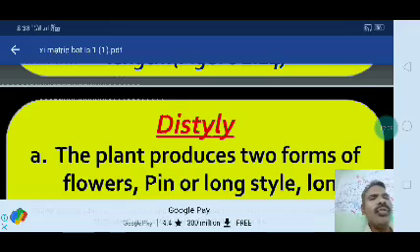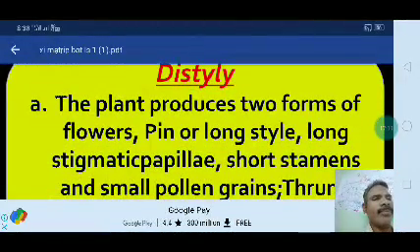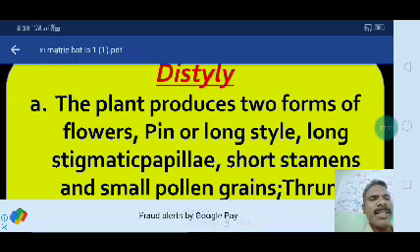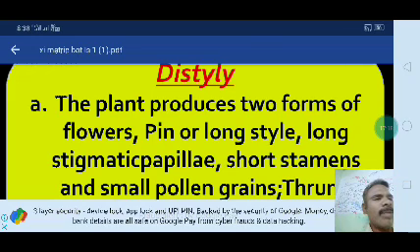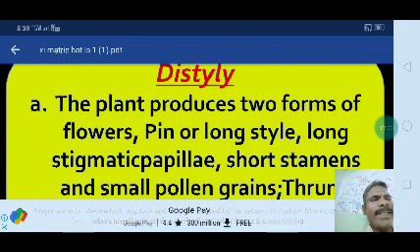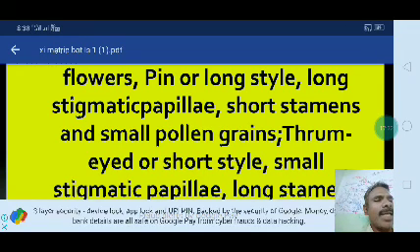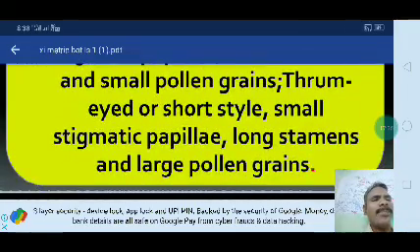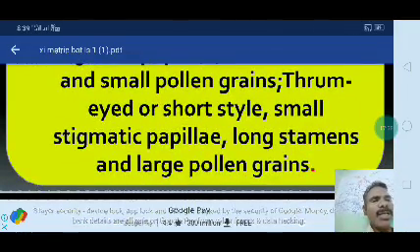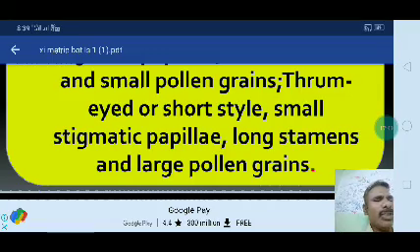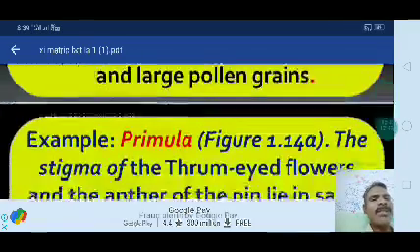Distyly: the plant produces 2 forms of flowers. One type is pin or long style, with long stigmatic papillae, short stamens and small pollen grains. The next one is thrum-eyed or short style, with small stigmatic papillae, long stamens and large pollen grains. These are the 2 different types of flowers it will present.